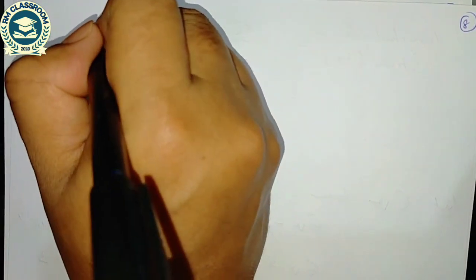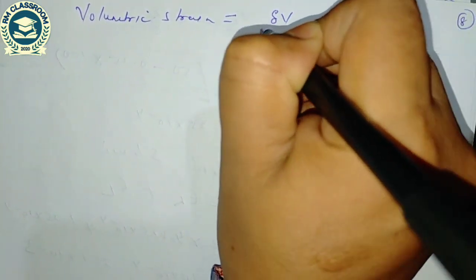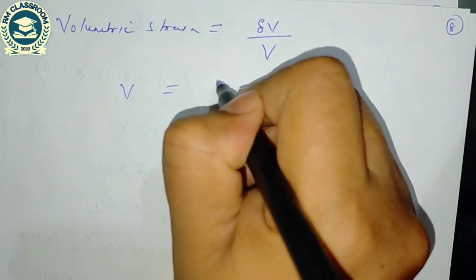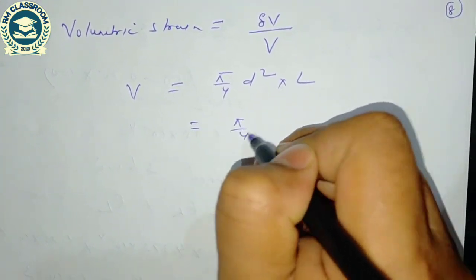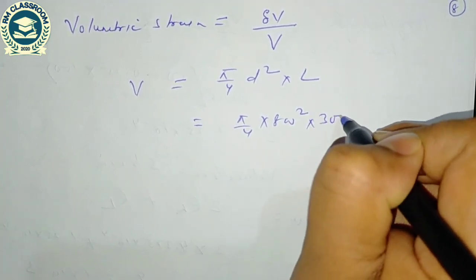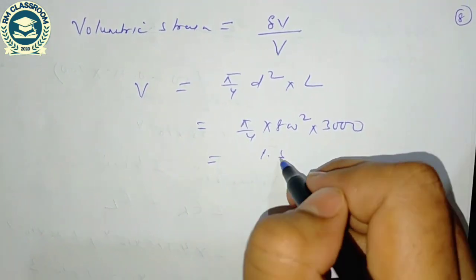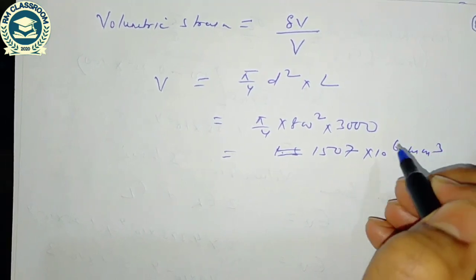Once we have computed the value of volumetric strain, it is equal to increase in volume by original volume. Original volume can be computed as pi by 4 d square into L. Pi by 4 into 800 square into 3000. So it is coming 1.1507 into 10 to the power 6 mm cube.